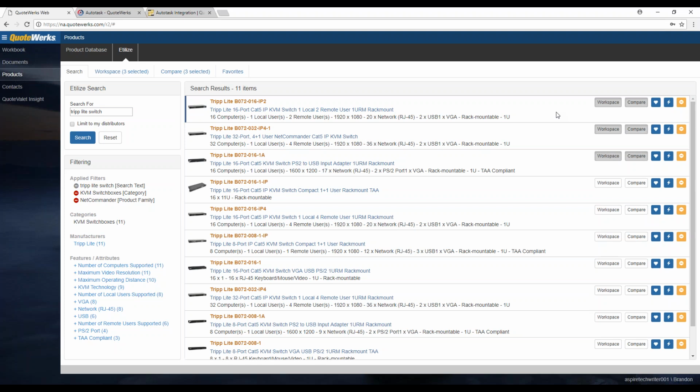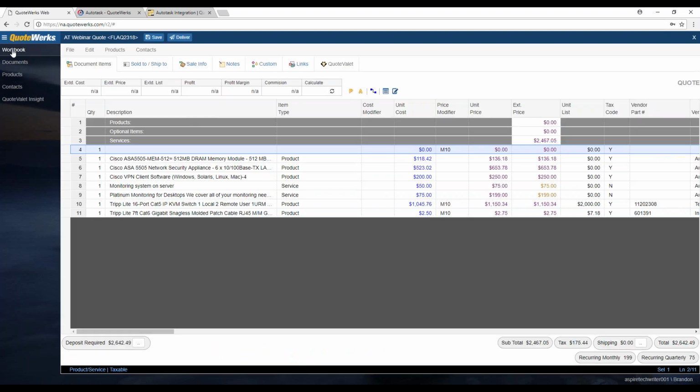If you know that there's 3 or 4 items that are very similar, and the vendor's only supporting 2 of them, you could remove the other 2 so that you just have the other 2 to choose from, or you could add them to your workspace or to your favorites. So a couple different options for using that, but it makes it a really easy way to add your items from Eatalize into QuoteWerks and narrow down your search results once you've figured out what you're looking for. Okay, so let's go back into QuoteWerks, into our Workbook tab.